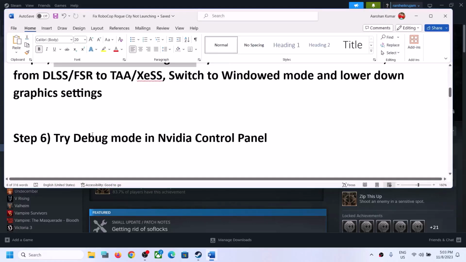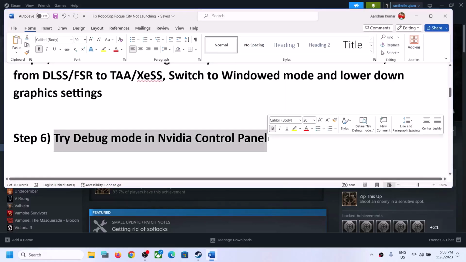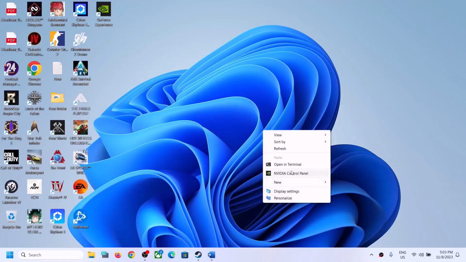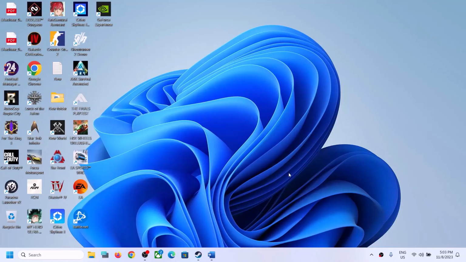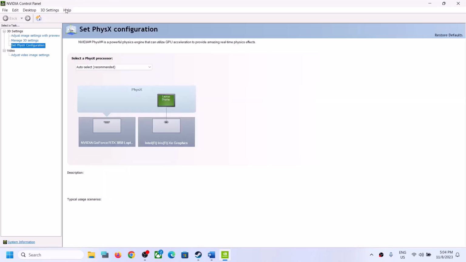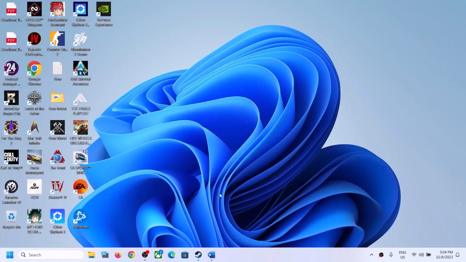Now the next step is to try debug mode in Nvidia control panel. For this, make a right click on the desktop and then click on Nvidia control panel. Now over here you can see help option on the top left. Click on help and then put a check on debug mode. So put a check over here. So once you have the check over here, now try to launch the game.